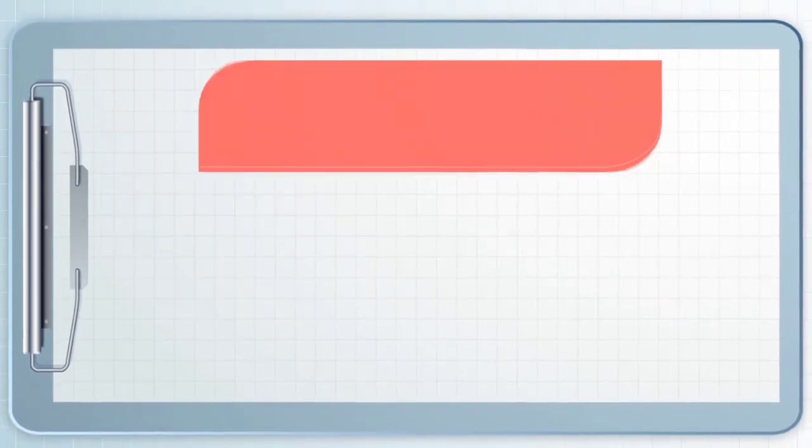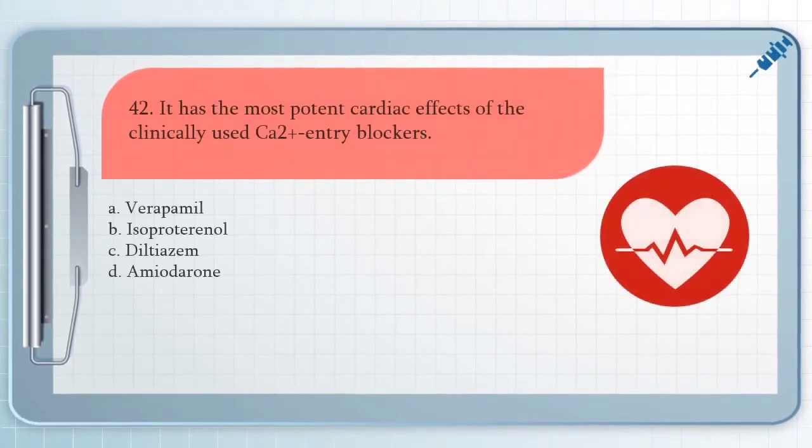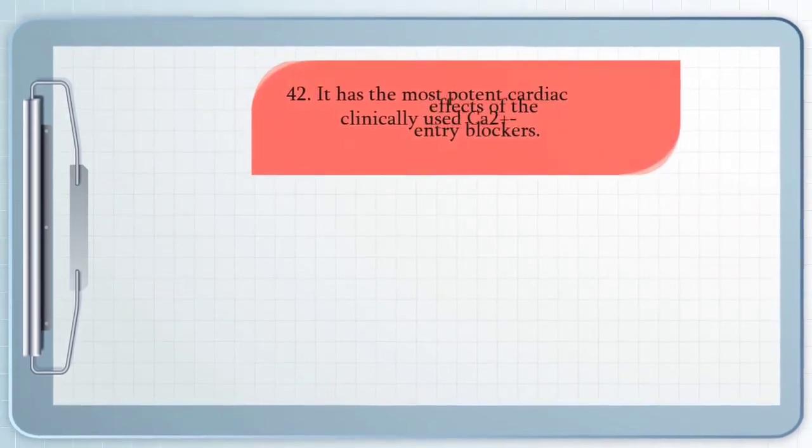Question number 42. It has the most potent cardiac effects of the clinically used calcium entry blockers. A. Verapamil, B. Isoproterenol, C. Diltiazem, D. Amiodarone. For this question, the answer will be letter A.